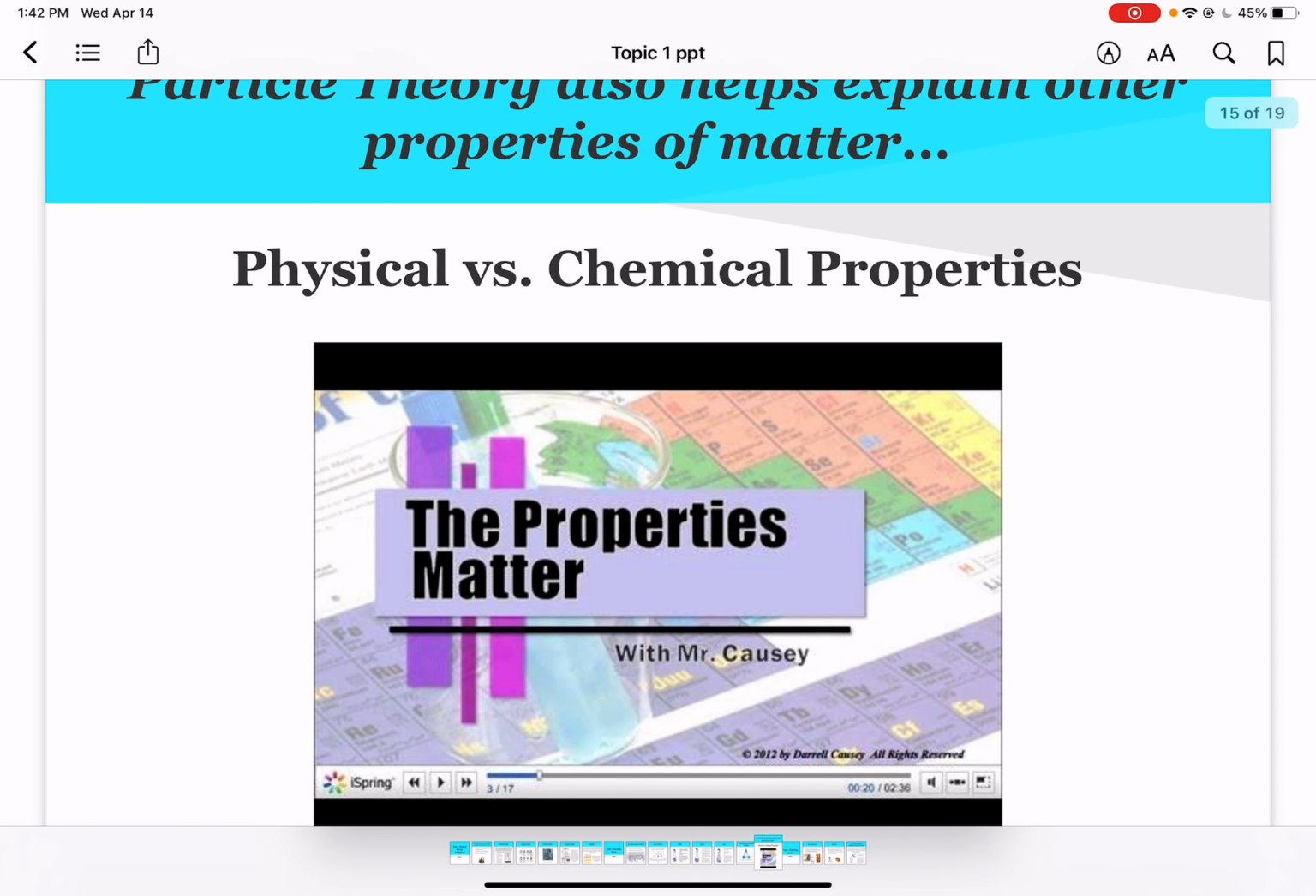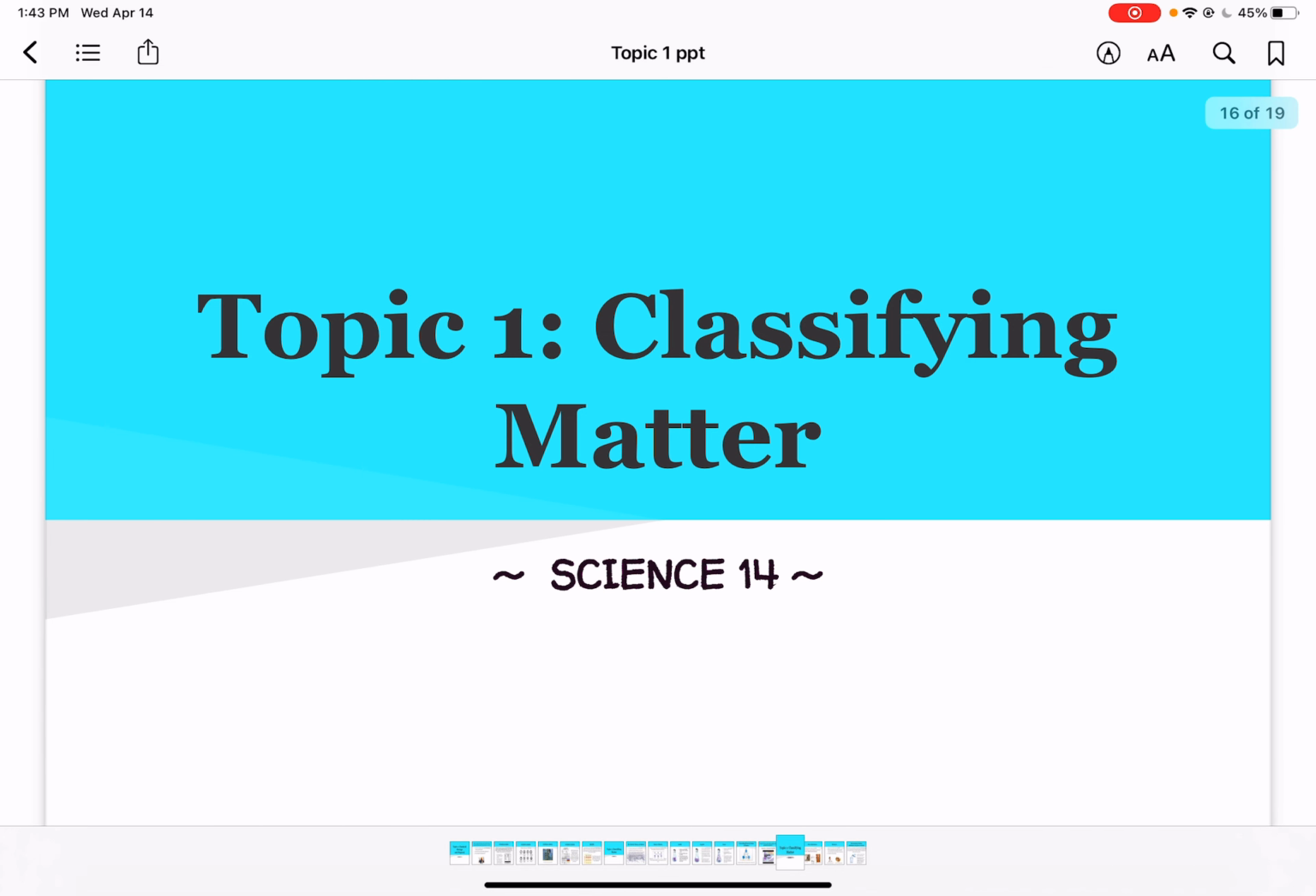This particle theory also helps explain other properties of matter, physical versus chemical properties. And I will put that video in the Google Classroom so that you can watch it because you can't watch it in this video.